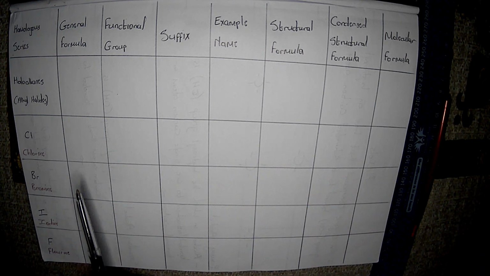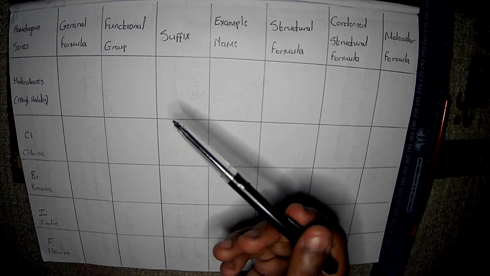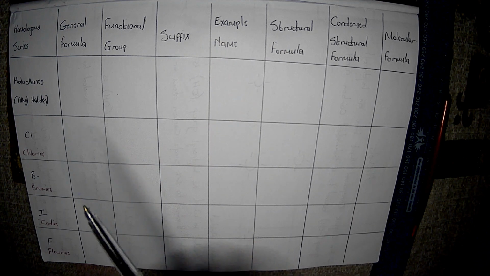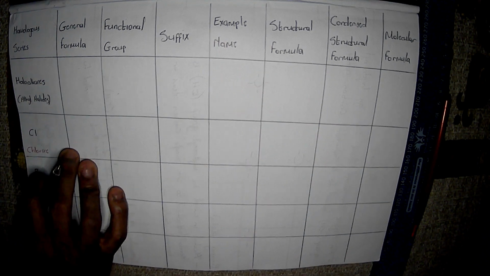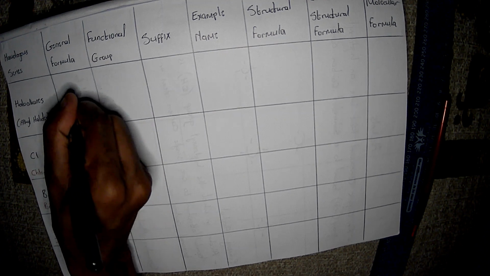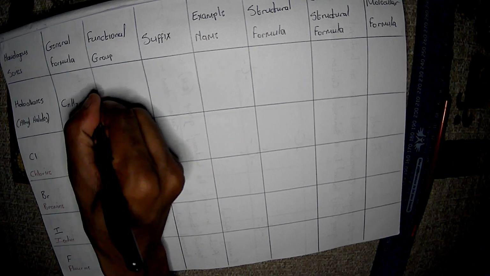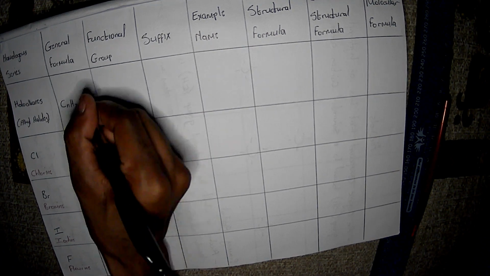Now, in this case, it's like we are substituting one H for the halogen. So if we're going to minus 1, we're no longer going to be adding 2 at the end. We're going to be adding just 1 and that halogen. So our formula in this case would be CnH2n+1 and that halogen.